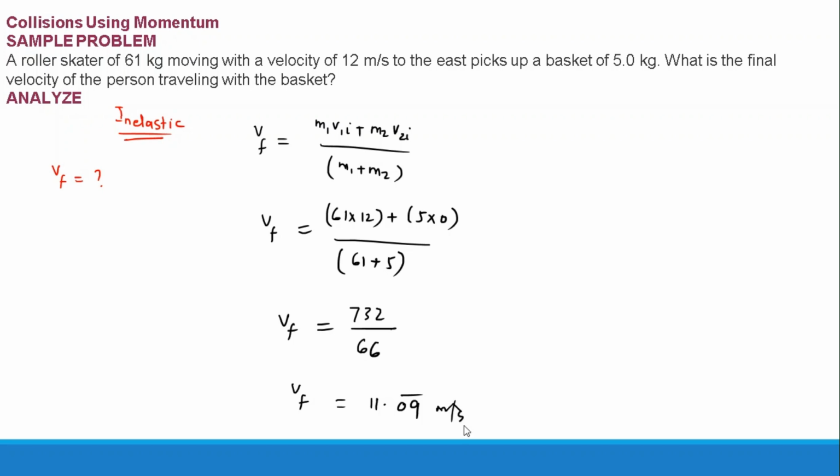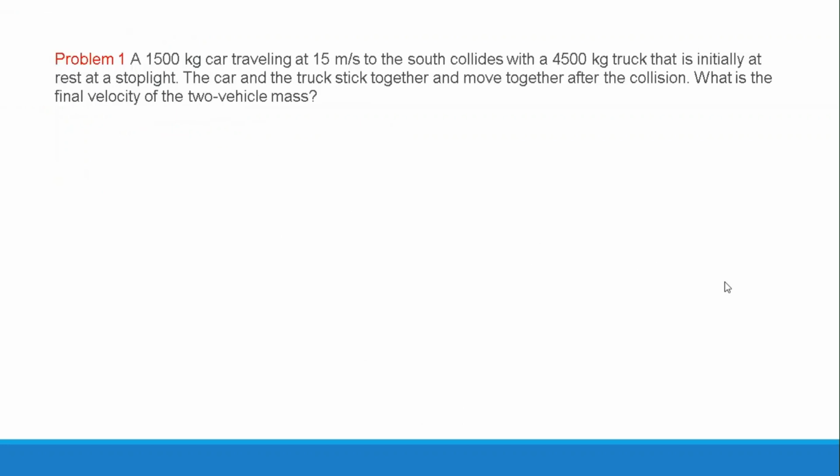Here I need to mention one thing: we have two significant figures, so I will prefer to write the final velocity as 11 meters per second, in the same forward direction. But we can see in this scenario that she was moving with 12, but after grabbing the bag she is slowing down. This slowdown doesn't mean that momentum is less, no, the speed is less, because the mass went from 61 to 66. So this is a very good example of a perfectly inelastic collision.